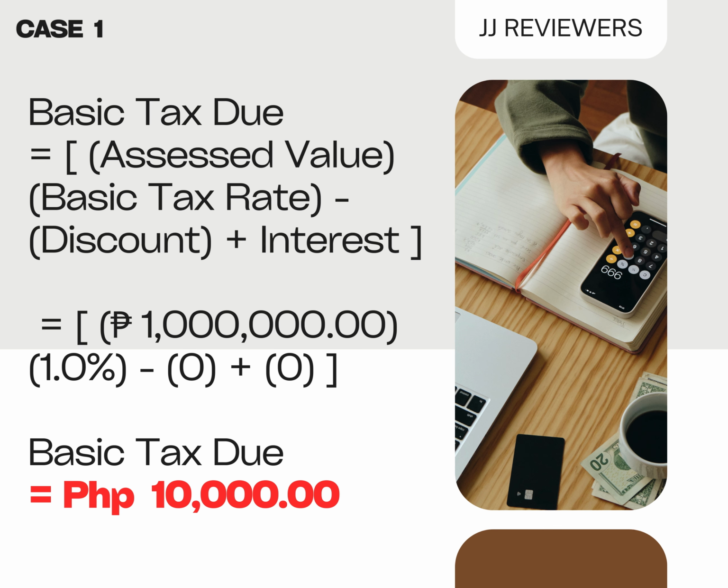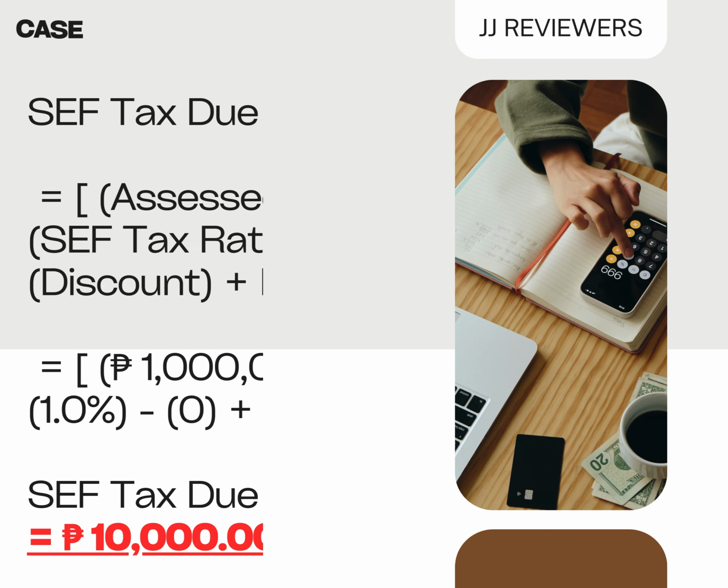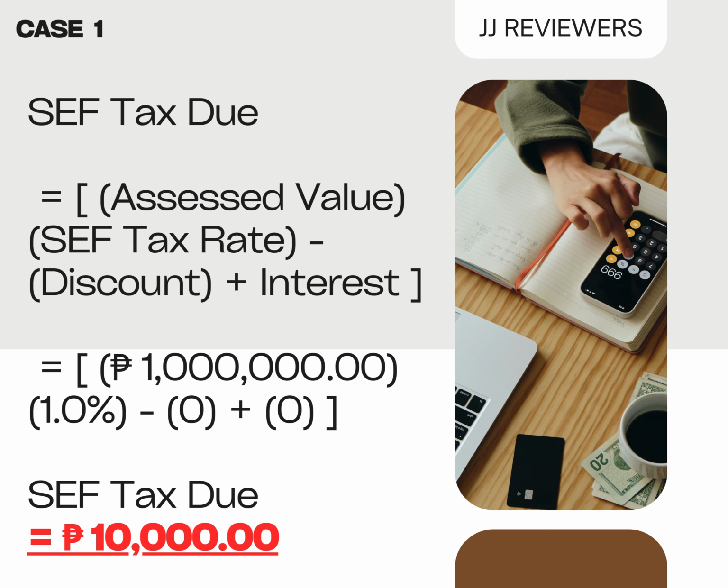And for the SEF tax due, we're gonna use the same formula, which is 1 million, at 1% also. So we're gonna multiply 1 million times 1% directly, which comes up to the SEF tax due of 10,000 pesos.